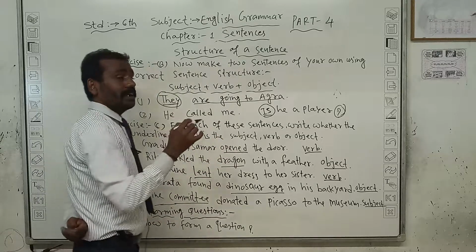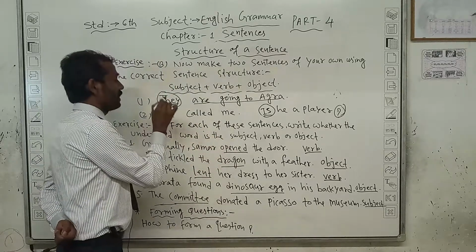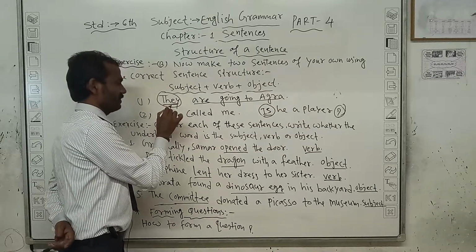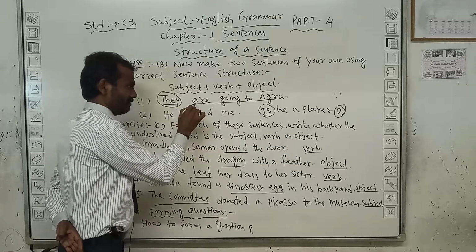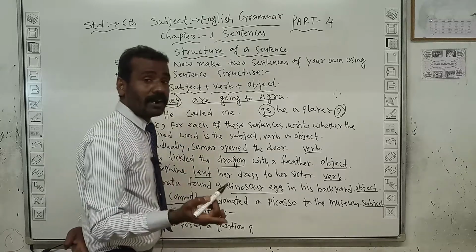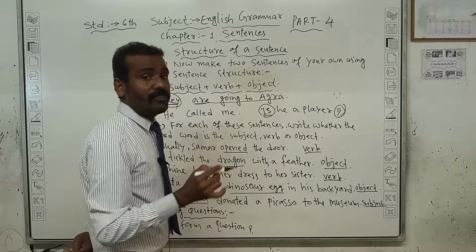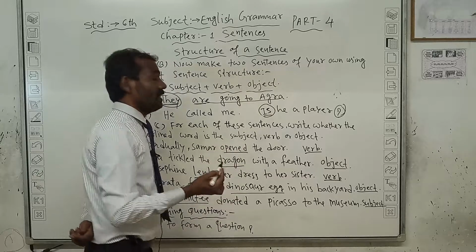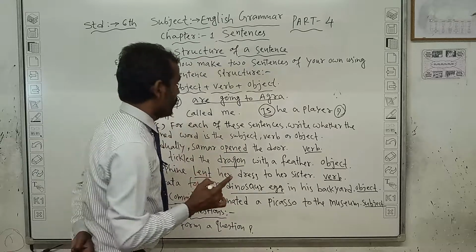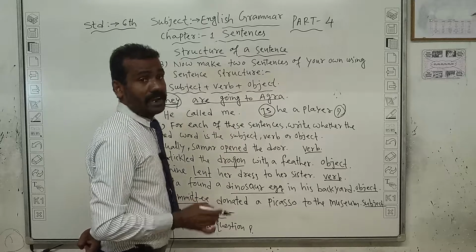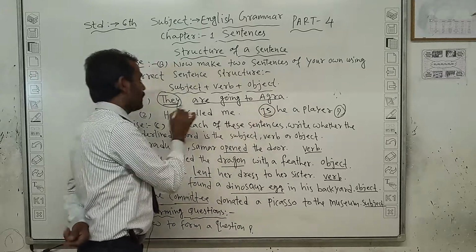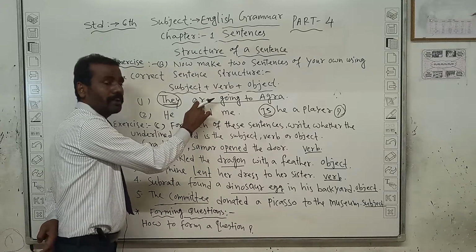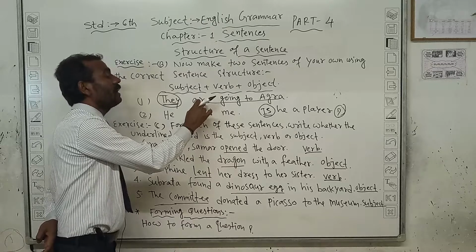Here, in sentence number 1, first "they" I underline and circle also, that is the subject. But here "are" is what? "Are" is a helping verb. That is called an auxiliary verb. Helping verb meaning sahayak kriya. And "going to Agra" is the object part. Here in part 2, subject and object, I said you have to recognize how to find the helping verb.